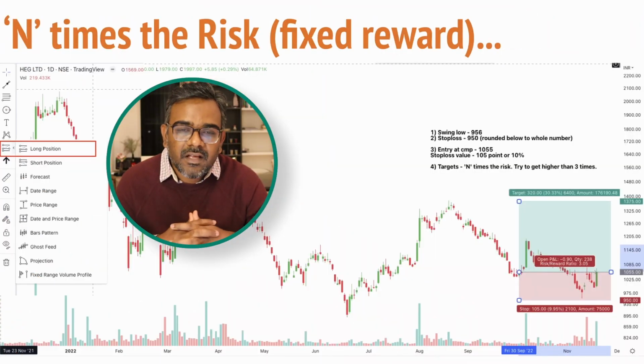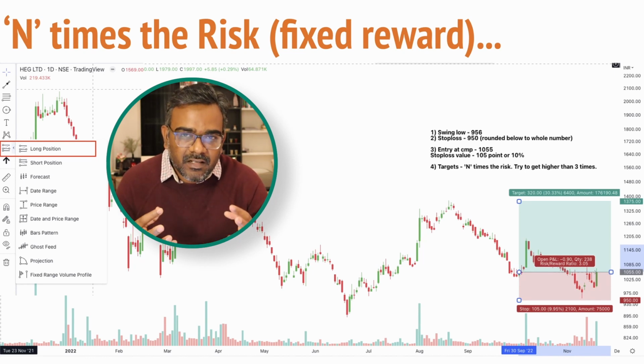If you do have any questions, let me know in the comments. But now let's jump in to see how do you find targets now that you have defined your stop loss, right? So the first example is X times or N times the risk. Now this is a fixed reward or fixed target example depending on your stop loss.